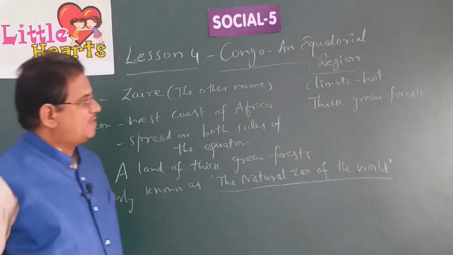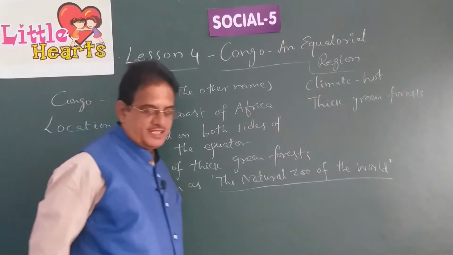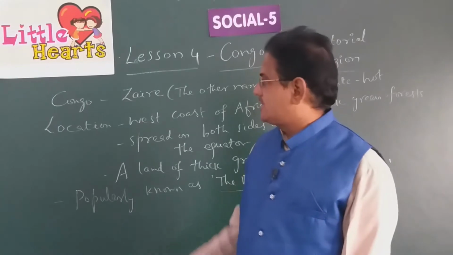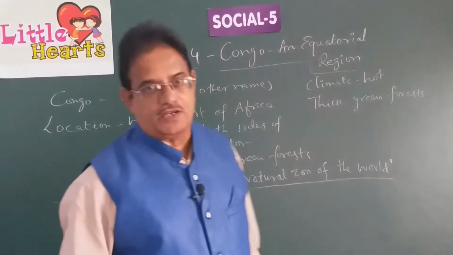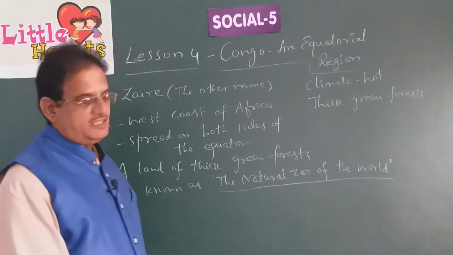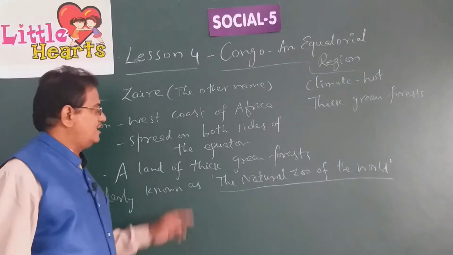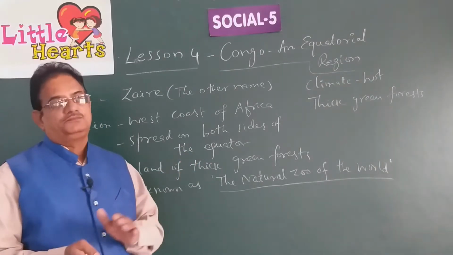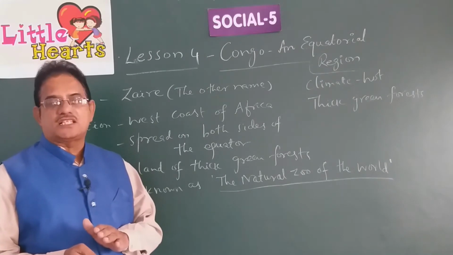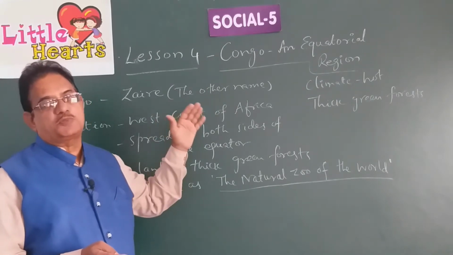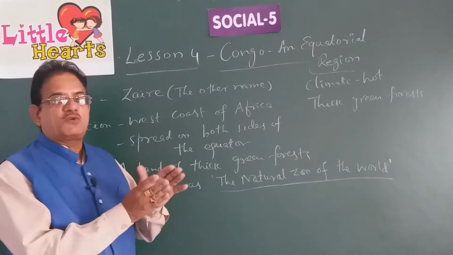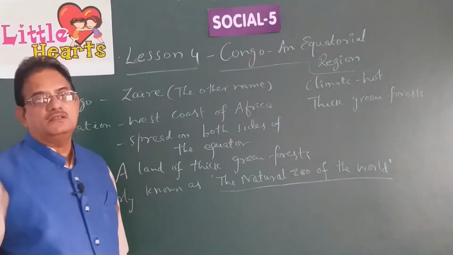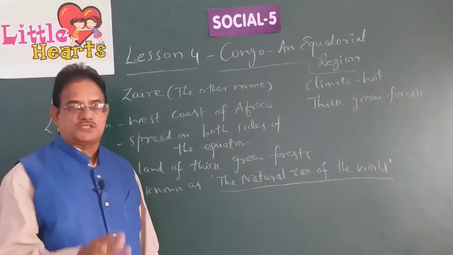What is the other name of Congo? Zaire. It is located in the western coast of Africa. It is spread on both sides of the equator. It is neither completely in the southern hemisphere nor in the northern hemisphere. It is spread equally on either side of the equator.